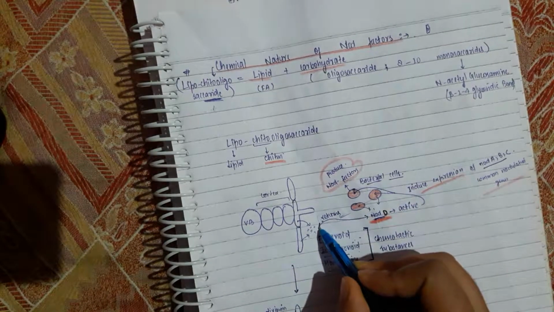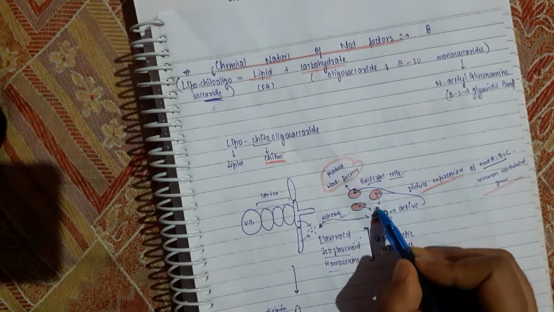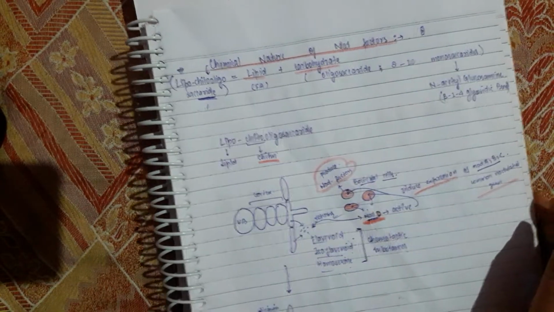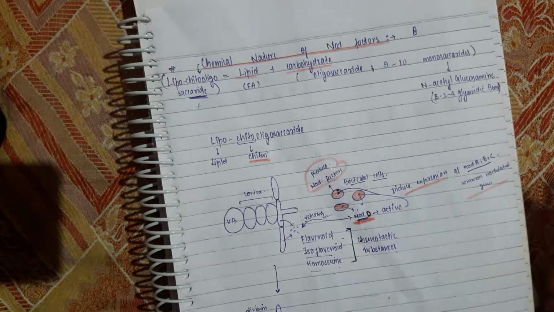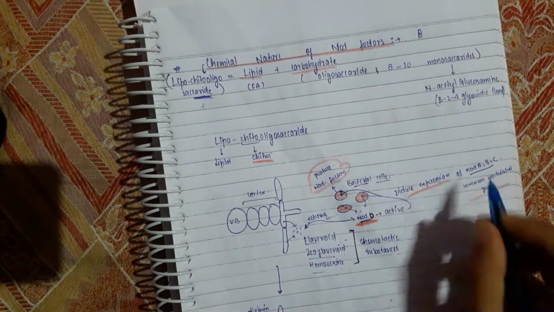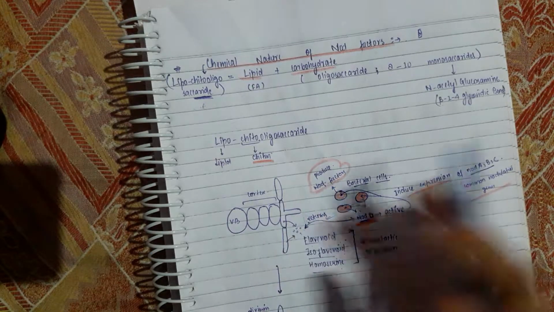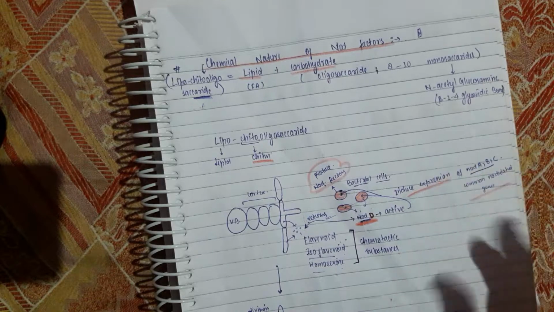So when it recognizes the site, it returns to the bacterial cells, and here induces the expression of nodA, B, C common nodulation genes. And what is the function of these common nodulation genes? They form the nodulation factors, which ultimately lead to the elongation and the curling of the root hairs.